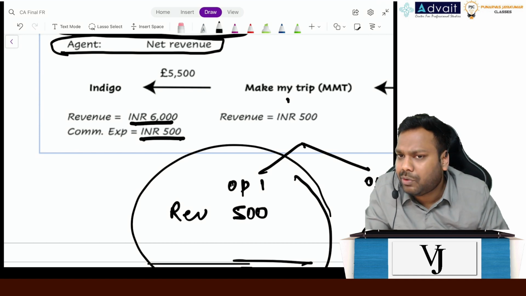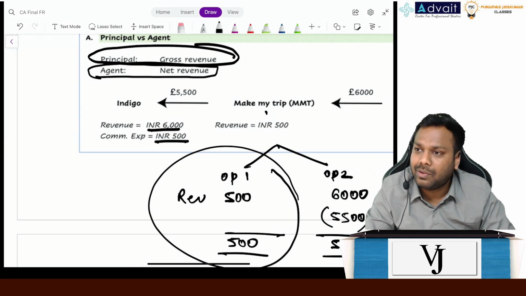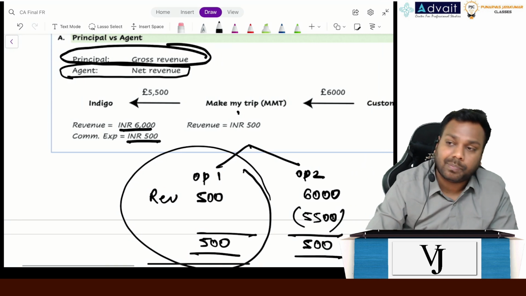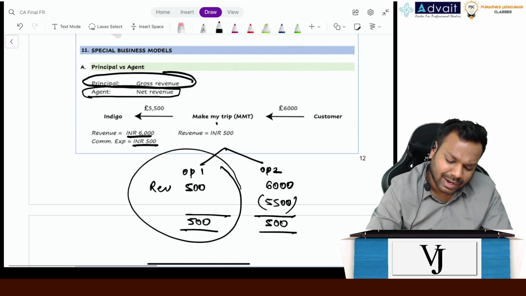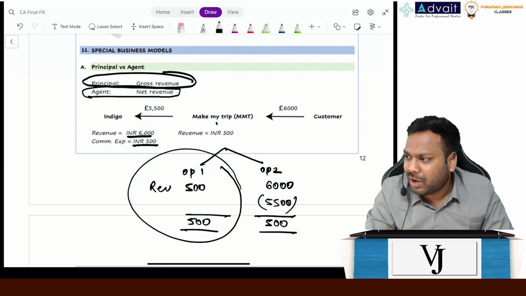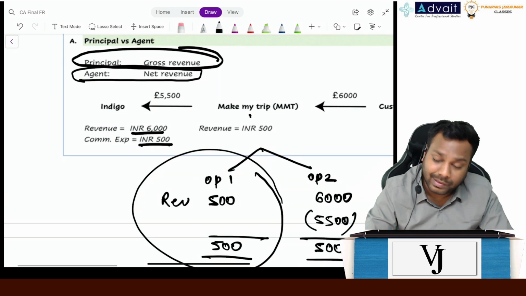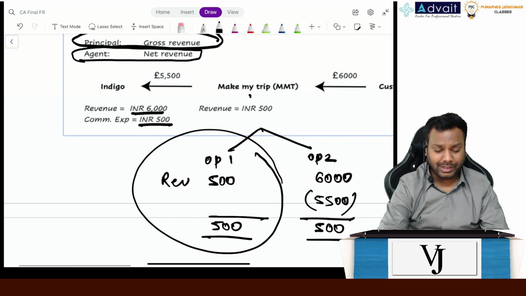This is very much clear to everyone. But in the exam, they will not ask this. In the exam, they will ask you to analyze which party is the principal and which party is an agent. Because this accounting can be done by anyone. What will make you different as a chartered accountant will be the analysis of which party is the principal and which party is the agent. Now, the standard says that